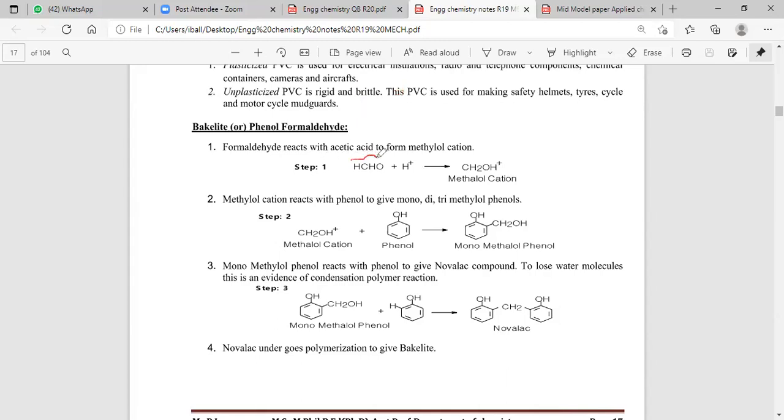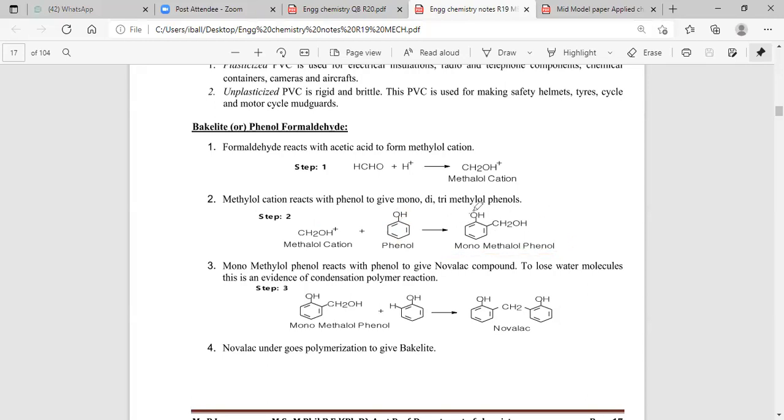HCHO is formaldehyde and H plus is from acetic acid. Now, when the phenol is treated with HCHO and H plus, formaldehyde gives rise to a carbocation, the methanol carbocation, CH2OH plus, with the carbon bearing the positive charge. OH is an electron donating group, so the electrophile attaches at the ortho position followed by the para position. The ortho position gives orthohydroxymethylphenol.